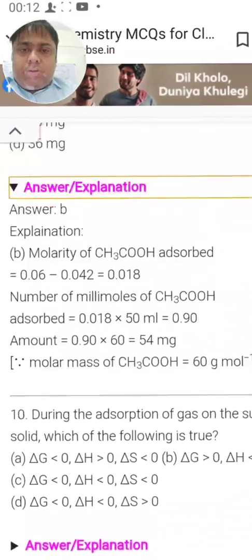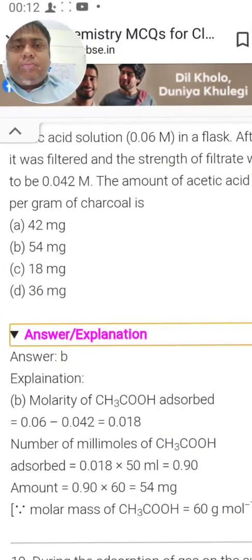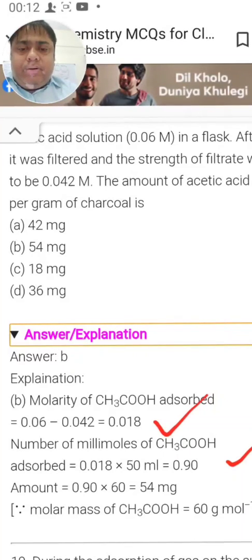This we got, then we multiplied. This was for every 3 gram. 0.054 was for every 3 gram. So this has to be divided by 3 again.